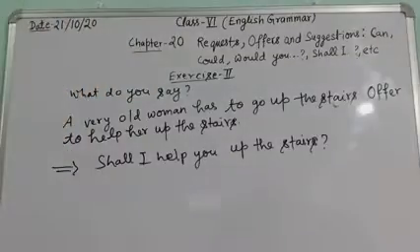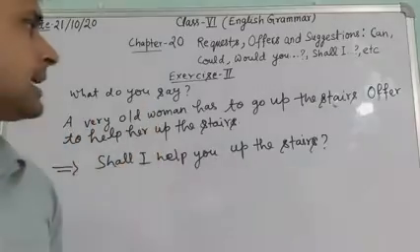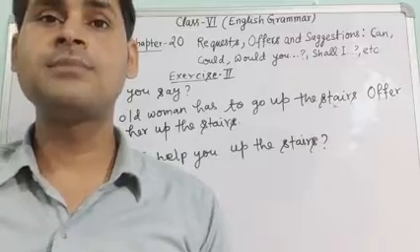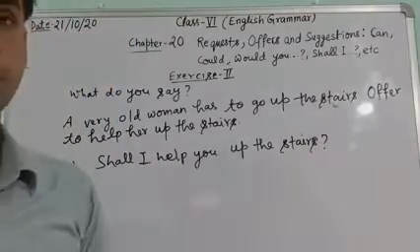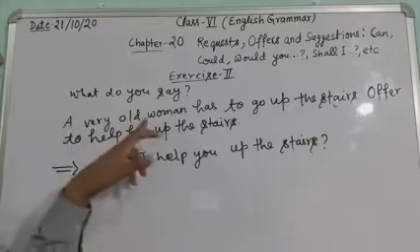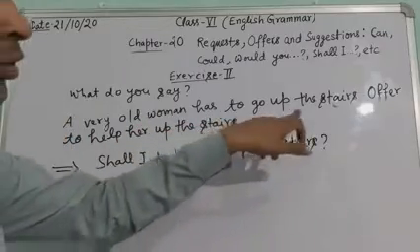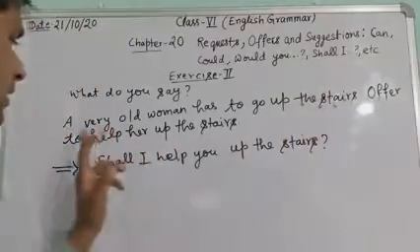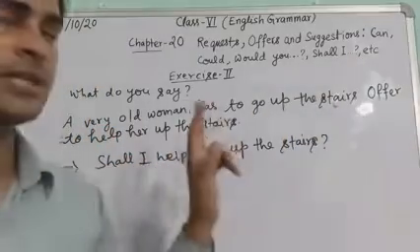Now exercise second. So in exercise second, what do you say? Sometimes more than one answer is correct. So the sentence is given here. A very old woman has to go up the stairs, and you have to offer. So offer to help her up the stairs.